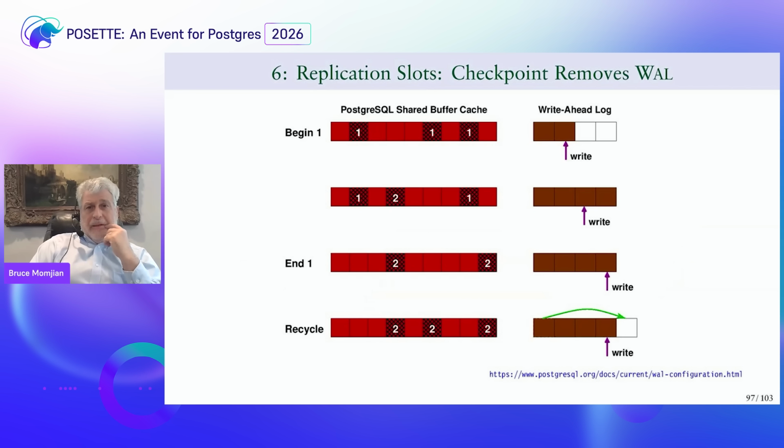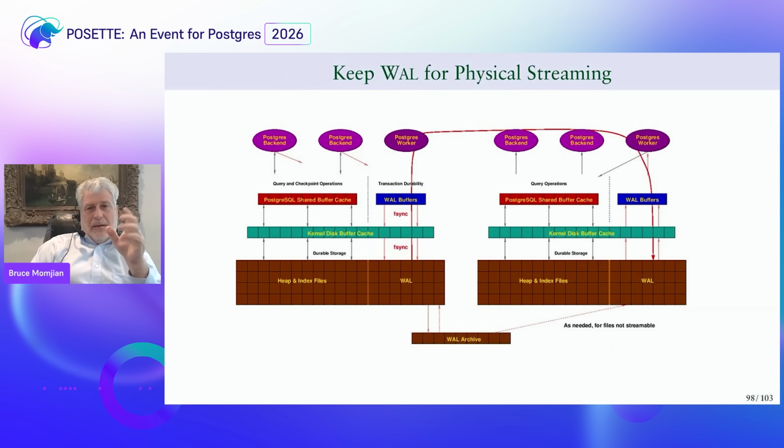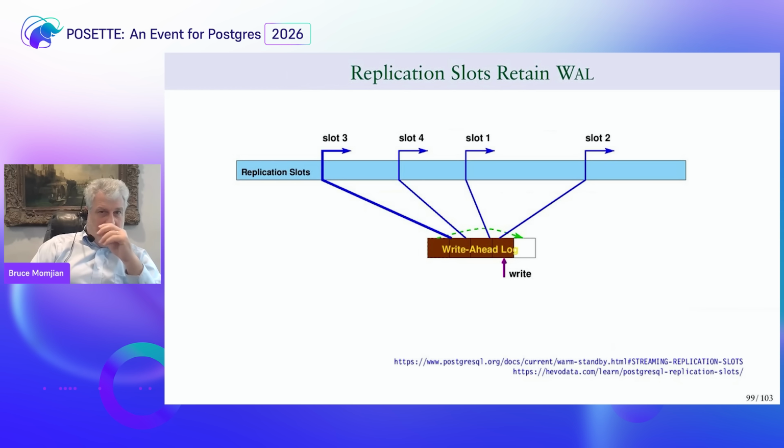Okay. Just to finish, one concept I wanted to introduce, and you might be thinking about this. I mentioned earlier the write ahead log gets recycled. How do you make sure the write ahead log doesn't get recycled when it's needed? And that's basically provided by something called replication slots. And this is the checkpoint process. Remember, I showed you how we recycle the write ahead logs, and this is the way that the streaming works. But effectively, what replication slots are is they're basically pointers into the write ahead log, and they allow you to reserve write ahead log space so it doesn't automatically get recycled for you.